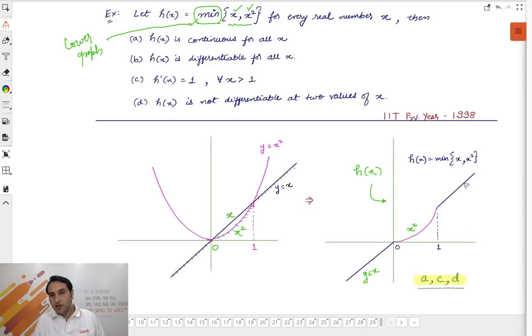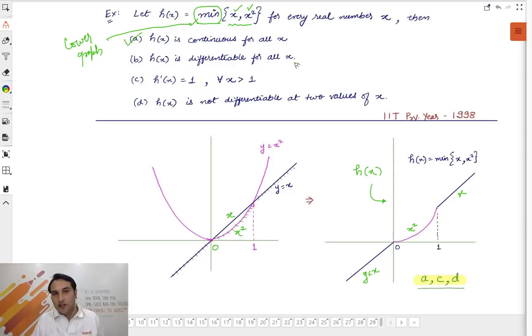Beyond 1, which one is lower? X is lower. That's it. You have the graph of h(x). Now see where the function is continuous. Is the graph breaking anywhere? No, the graph is not breaking anywhere. So definitely the function is continuous everywhere.